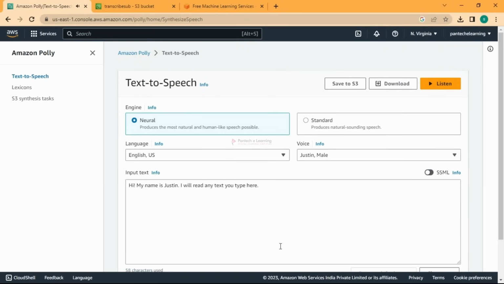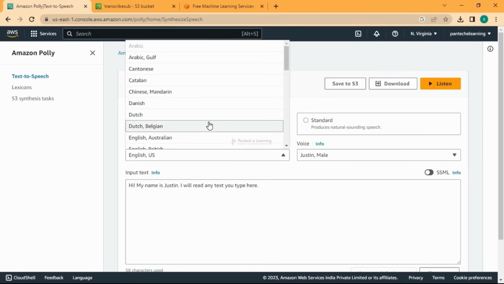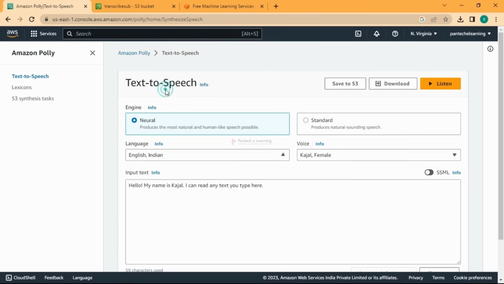So this is from like a boy, a small boy voice. You can change this to, for example, you have Indian English. So we have some voices here.